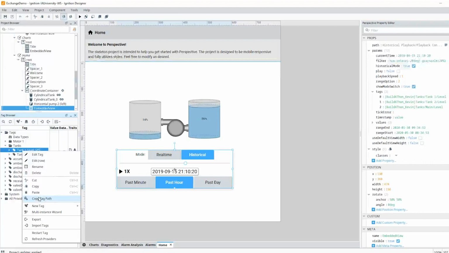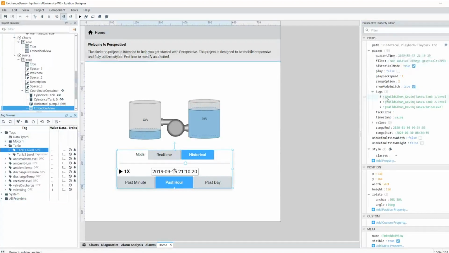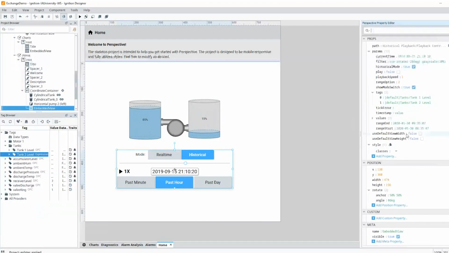And so I'm going to go ahead and copy the tag path of my tank 1 level, paste that there, and then do the same thing with my tank 2 level. Going to copy my tag path, going to put that here as 1. And I'm just using the 2 tags, so I'll go ahead and delete that 3rd entry. But you could do this for all the tags on your HMI screen. Just put all the tag paths in there.